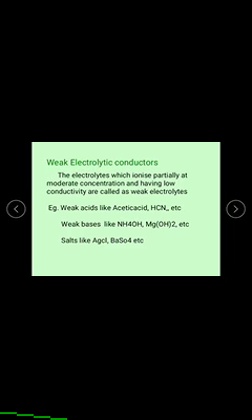Weak acids like acetic acid, hydrogen cyanide, etc. Weak bases like ammonium hydroxide, magnesium hydroxide, etc. Salts like silver chloride, barium sulfate, etc. These are the examples for the weak electrolytic conductors.